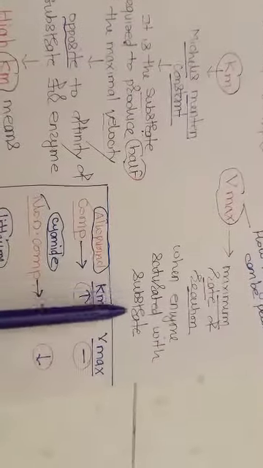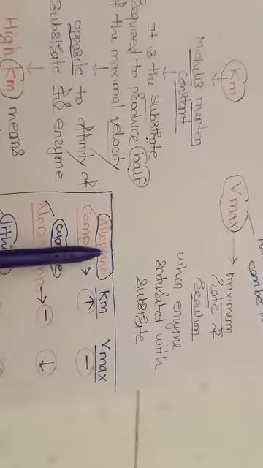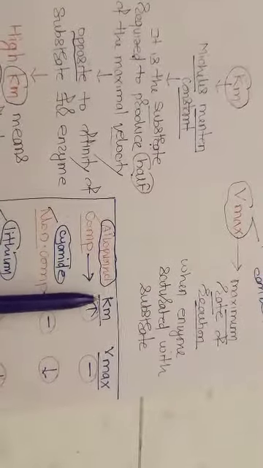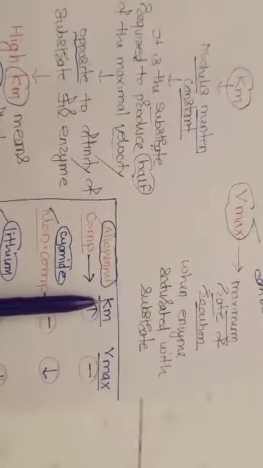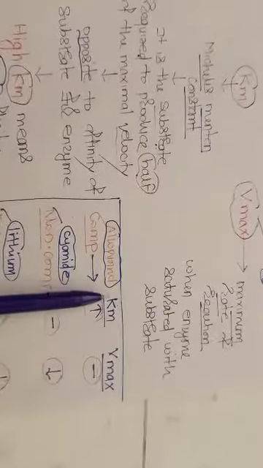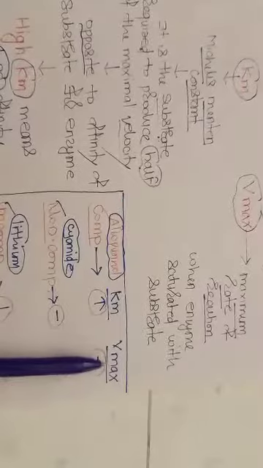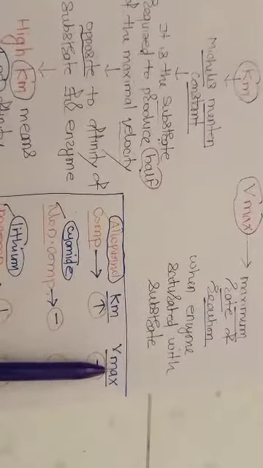Allopurinol is an example which inhibits the enzyme xanthine oxidase competitively. Allopurinol inhibits the enzyme xanthine oxidase. So in competitive inhibition, Km increases because affinity decreases. Km increases, so affinity between substrate and enzyme decreases, and Vmax will remain the same or constant.